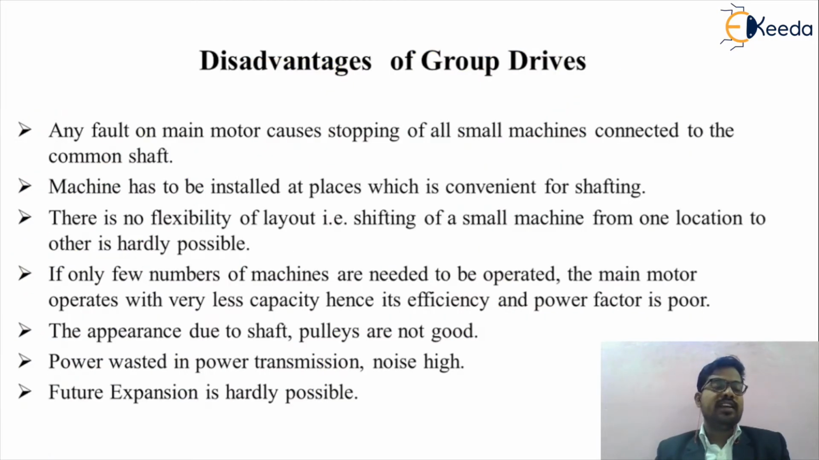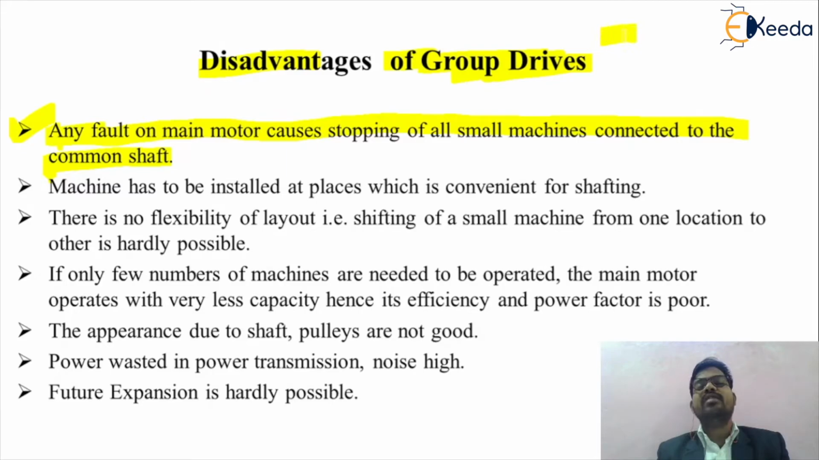So let's understand the different disadvantages of the group drive. The first disadvantage is that any fault on the main motor causes the stopping of all the machines connected to the common shaft. Because a single motor is used for n number of applications, if a fault occurs on that motor, the whole process will stop.